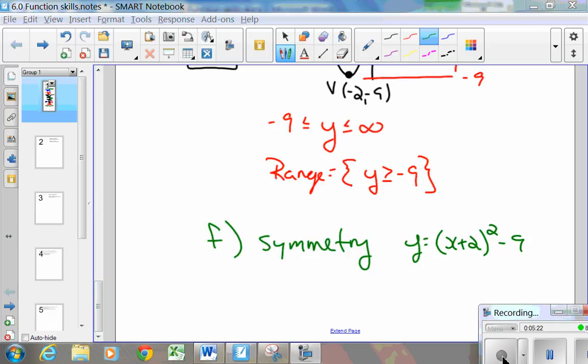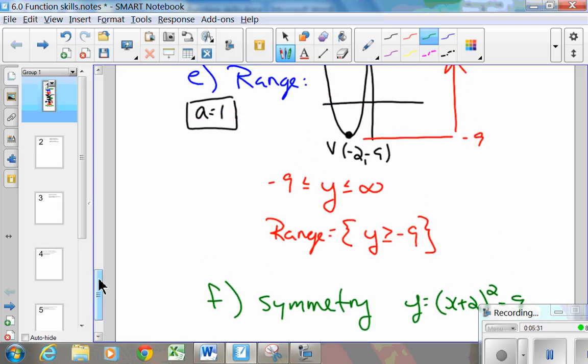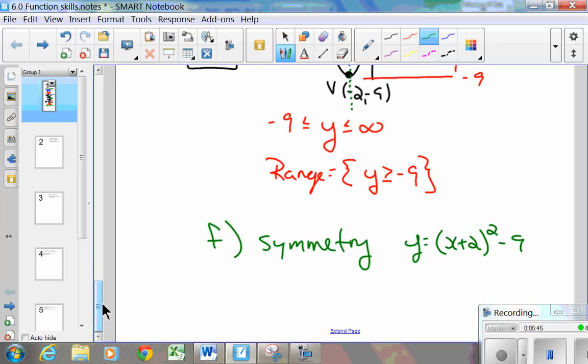To do the last part, step F, we want to find the symmetry. It goes back to identifying the fact that we have our vertex at -2 and -9. We can look at our sketch. And again, part of our information for symmetry is to know that it's the line that cuts the parabola, this quadratic function, in half. So we have the left side of -2 and the right side of -2. So we can say that our equation is x plus 2 equals 0, or the format we're looking for is saying that x equals -2. That's the vertical line that cuts our parabola in half. You've got the left side of -2 and the right side of -2.